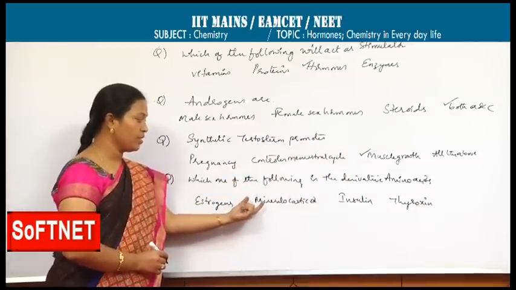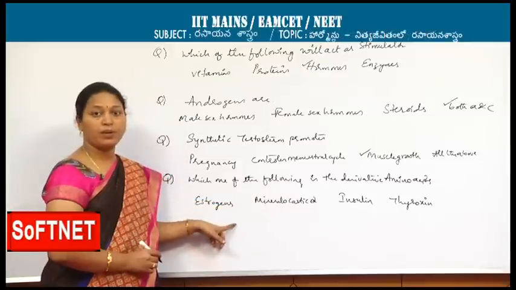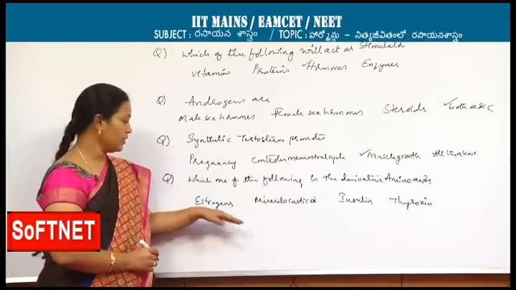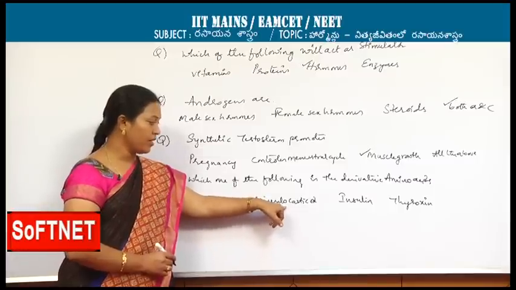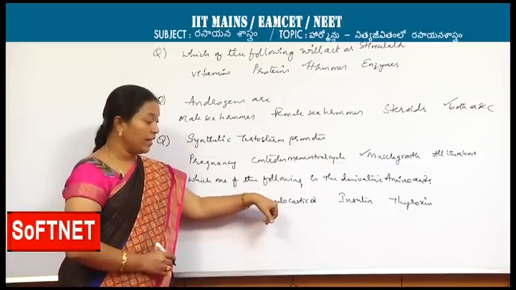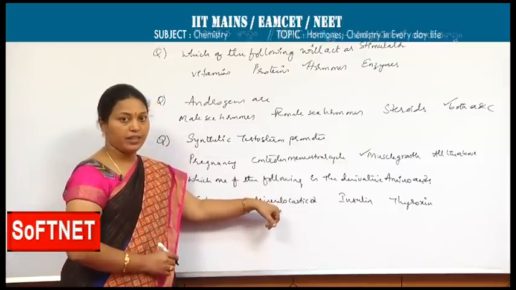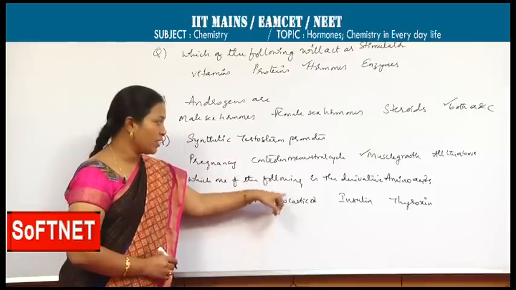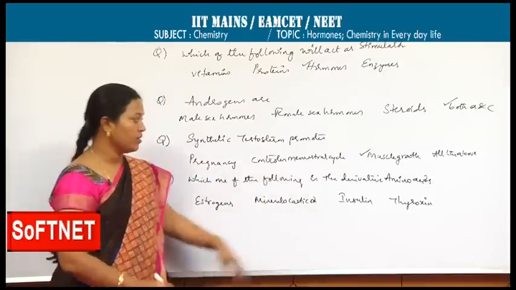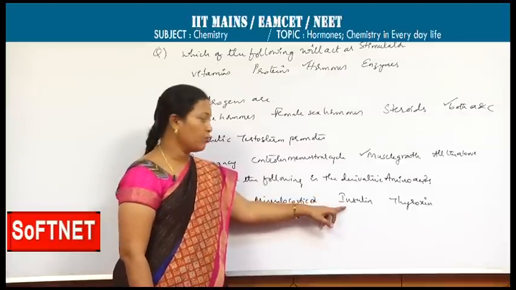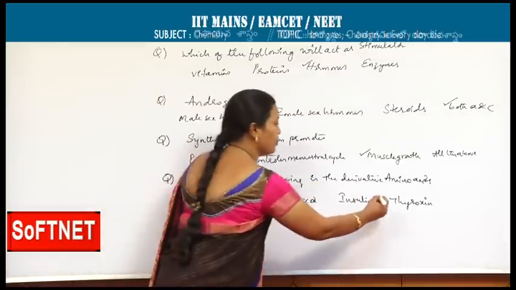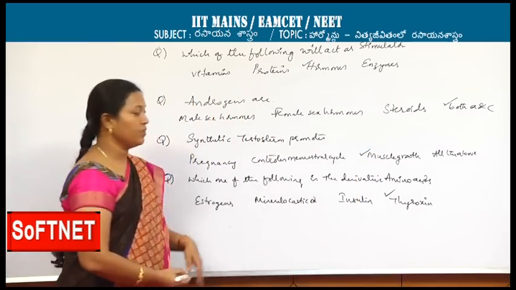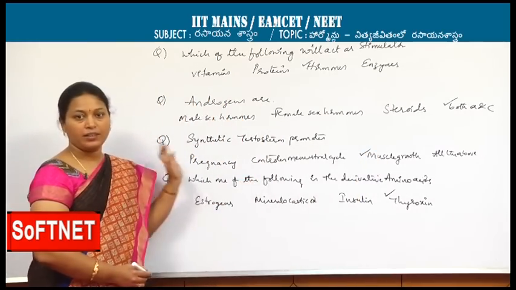Estrogen and mineralocorticoids, both of them are steroid hormones. In turn, estrogen is the sex hormone, and mineralocorticoid is secreted by adrenal cortex tissues, that is not related to the derivative of amino acid. Insulin is the peptide hormone. Thyroxine is the derivative of amino acid. So, the answer will be thyroxine, which is secreted by the thyroid gland.